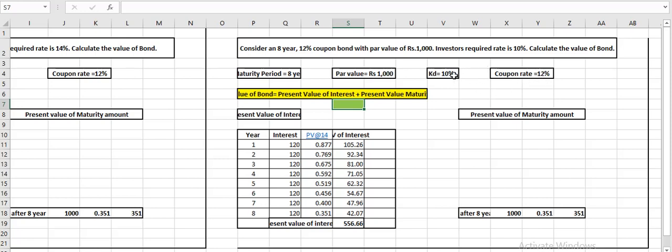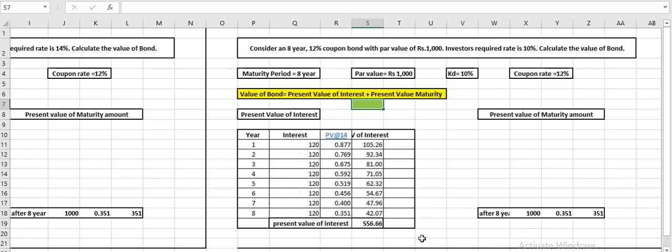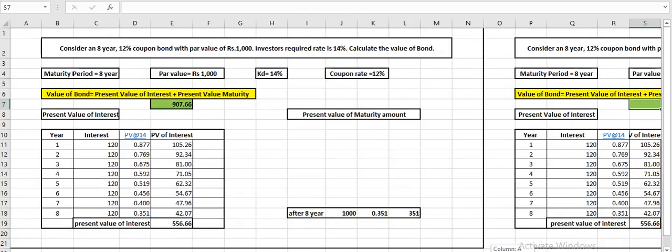Investors had the expectation to earn only 10% interest from this bond, but when they realize the company is paying 12, they will be very happy, and the market value of this bond, the demand for this bond in the market, will be more. That's why the market value or the bond value of this bond should be more than 1000. So the answer should be more than 1000, and let us calculate and find out whether our logic, our calculation, is correct or not.